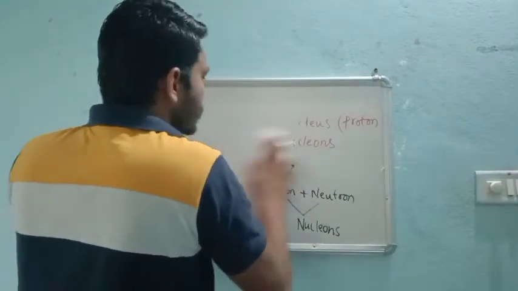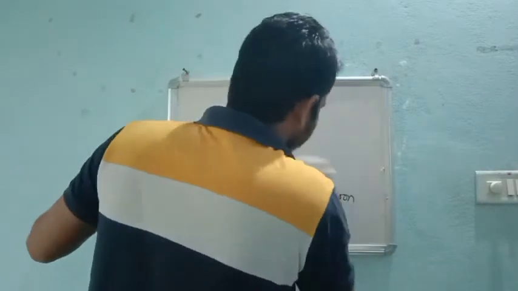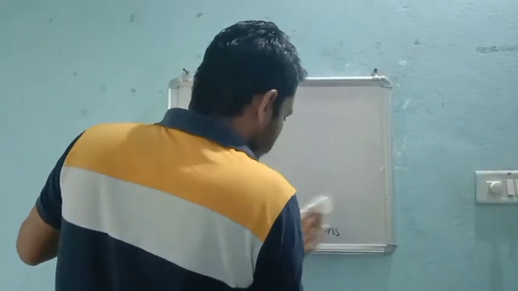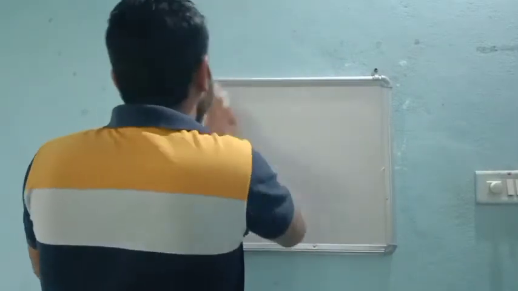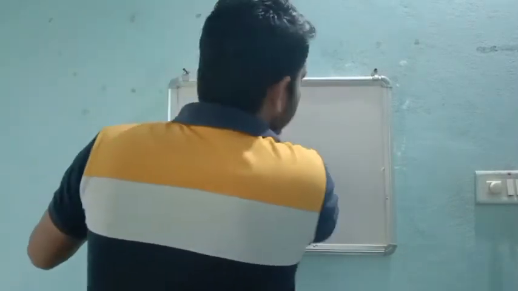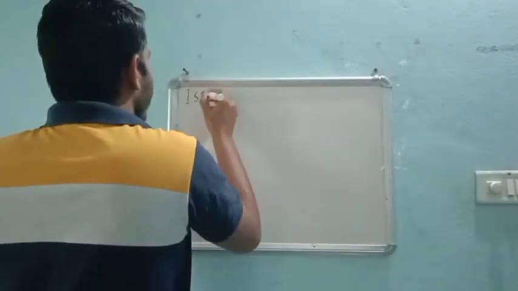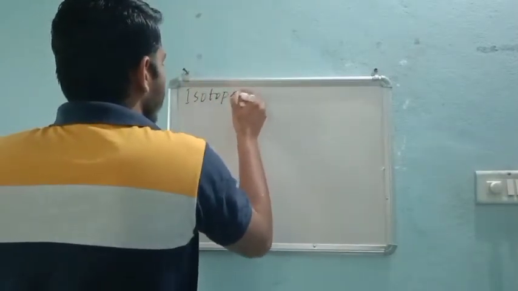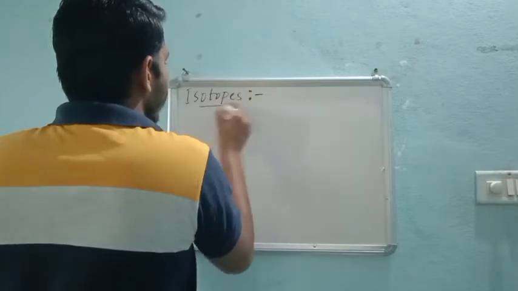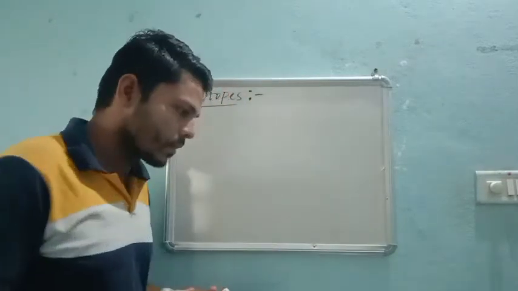Now next is isotopes. The next concept is isotopes. In the beginning of this chapter, we have some definitions, and later we will go with the concepts. This concept is very common in chemistry as well as in physics.